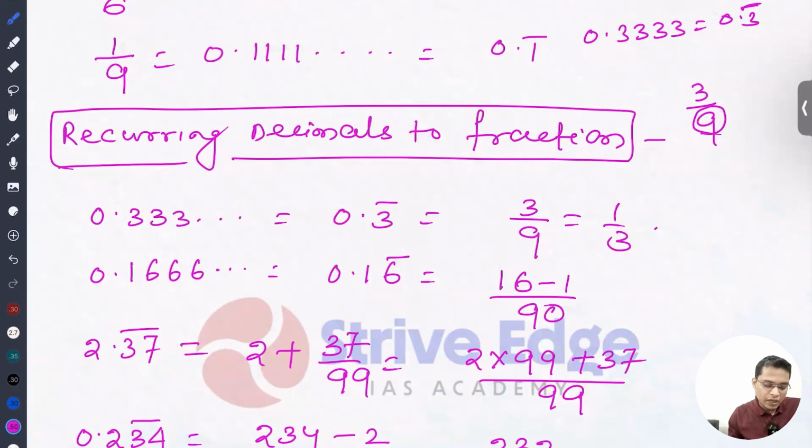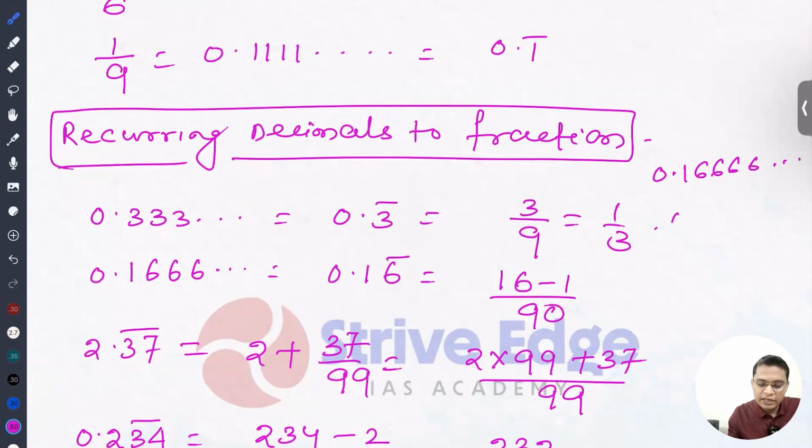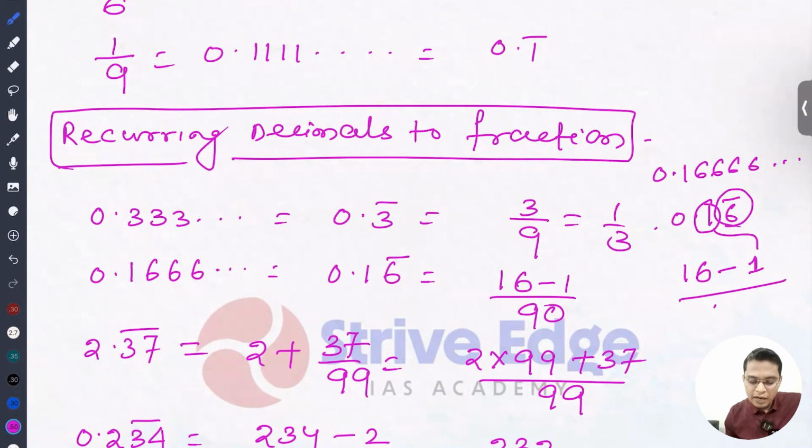For example, let's take the second case. If it is 0.1666, I can write this as 0.16 bar. In this case, how am I going to write that in fractional form? I'll have to write 16 minus the number without bar, I'll have to subtract it. For the number having bar, I'll put that many 9s, and for the number without bar, I'll put that many 0s. So it is 15 by 90.